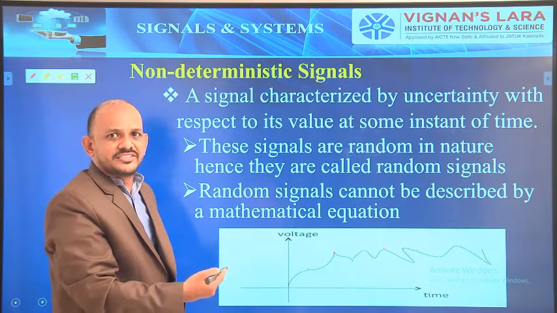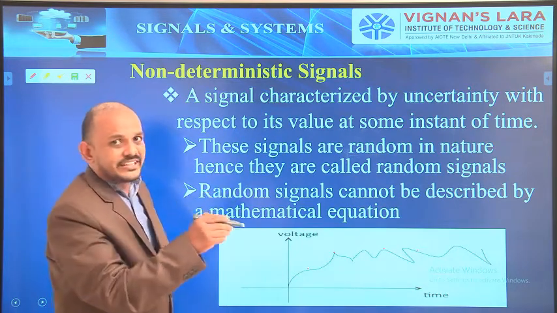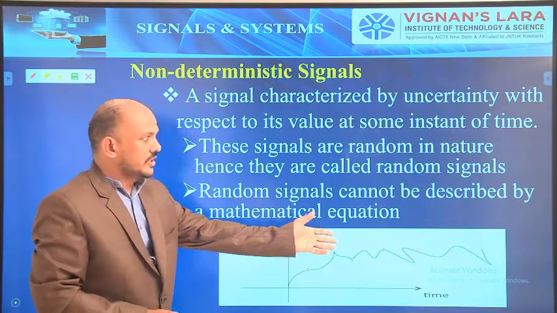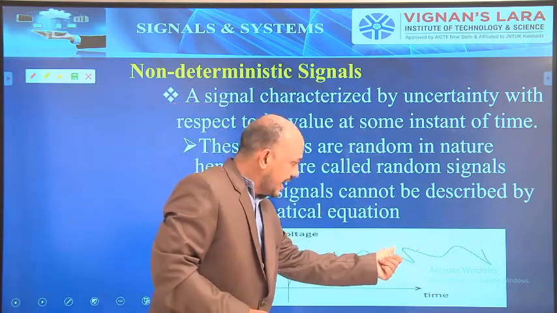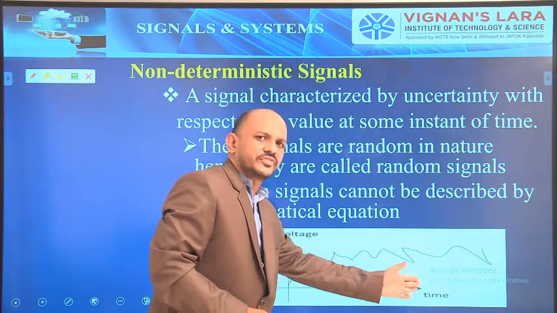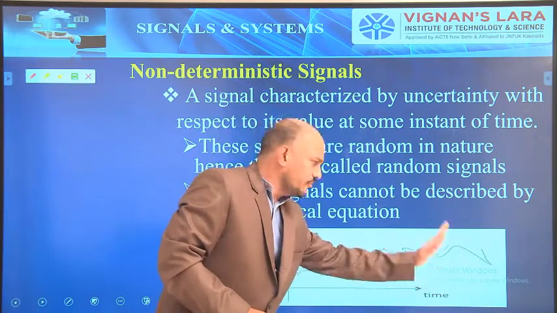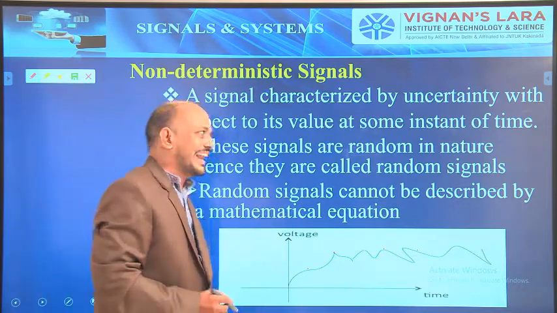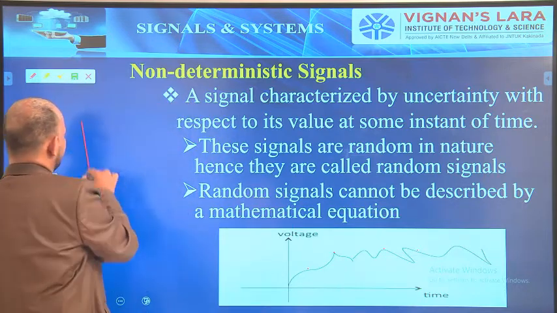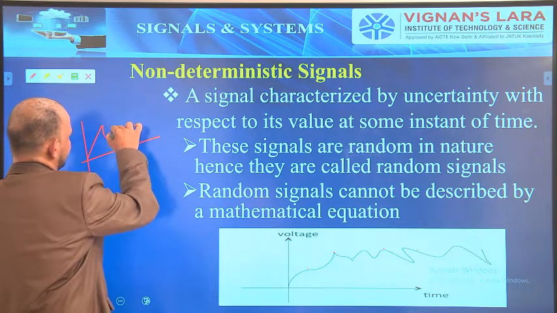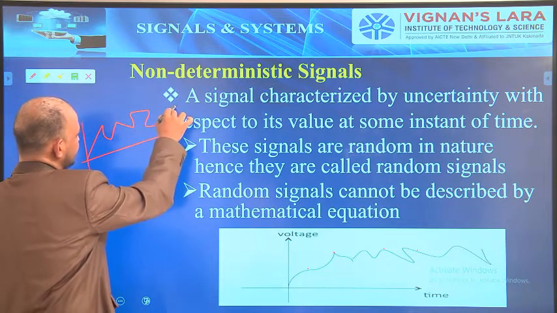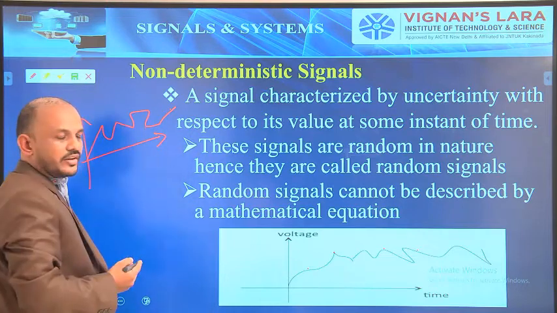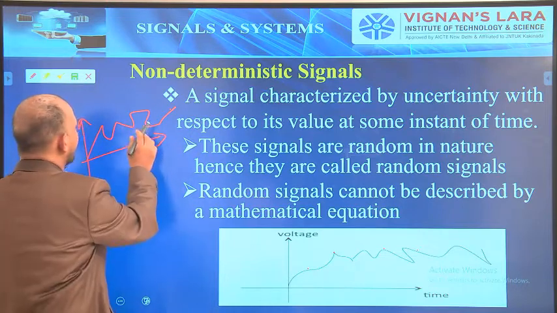There is uncertainty with respect to the value at some instant of time. Hence, this signal is called a non-deterministic signal or random signal. So the random signals look like this. You can get random signals. It is varying randomly.